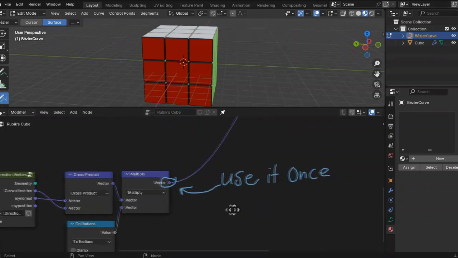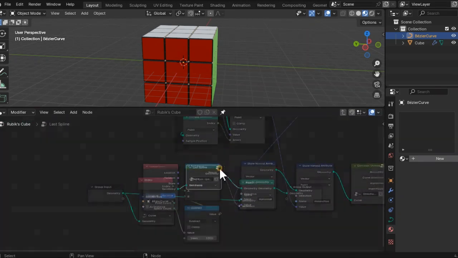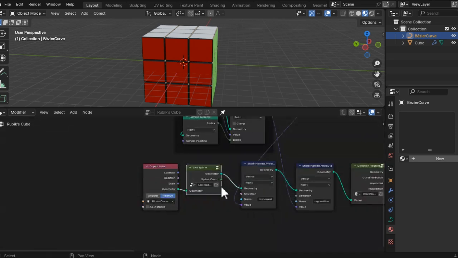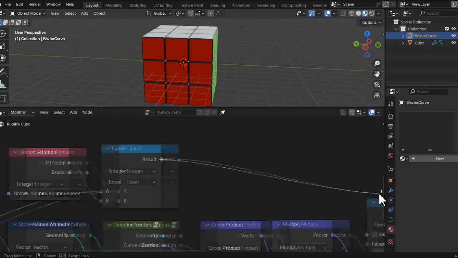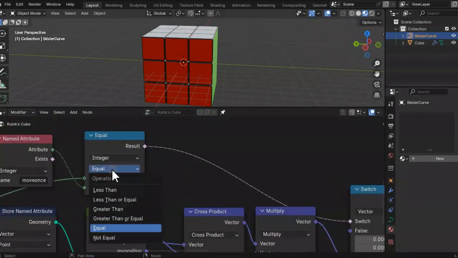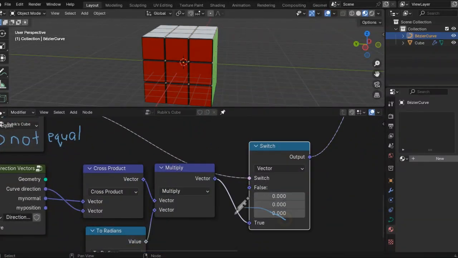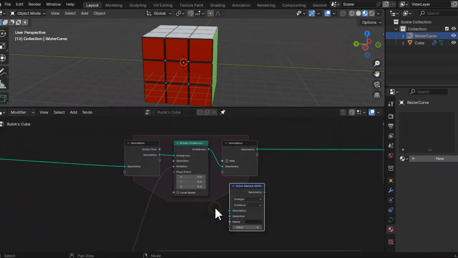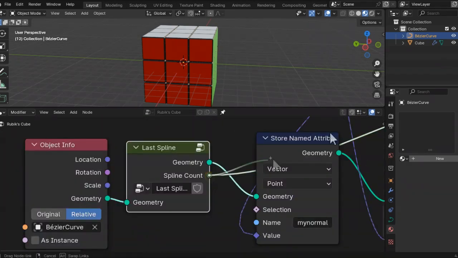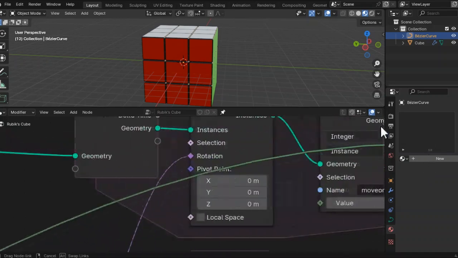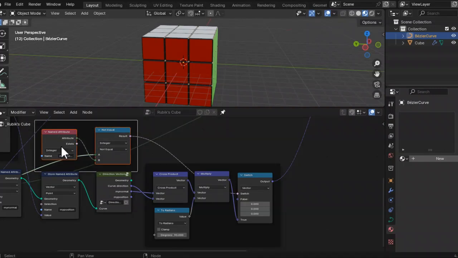We need to use this rotation only once, so add a switch node to it. Compare the spline count with a new attribute named move once. If the spline count is not equal to the move once attribute, we will use the true value, which is our rotation. Store the attribute after the rotate instances node. We are storing the same spline count so that the compare node will give a false value, and we will use the 0 XYZ rotation on the next frame.